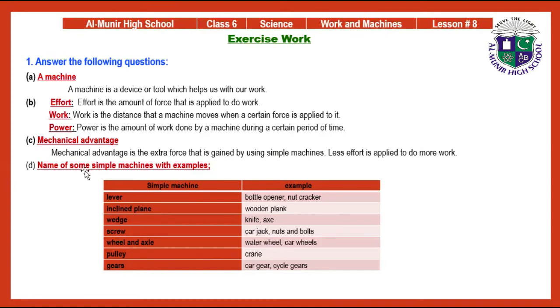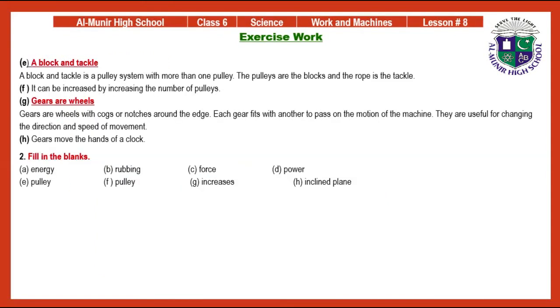Part D, name some simple machines with examples: lever, inclined plane, wedge, screw, wheel and axle, pulley, gears. Here we have the examples of all these simple machines. Part E, a block and tackle. A block and tackle is a pulley system with more than one pulley. The pulleys are the blocks and the rope is the tackle. Part F, it can be increased by increasing the number of pulleys.